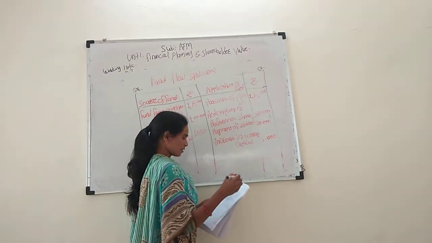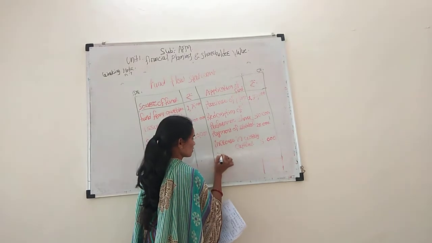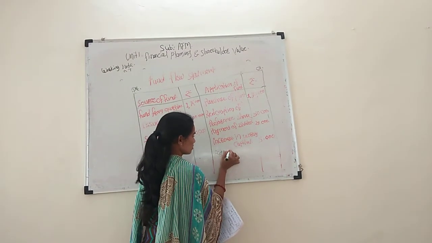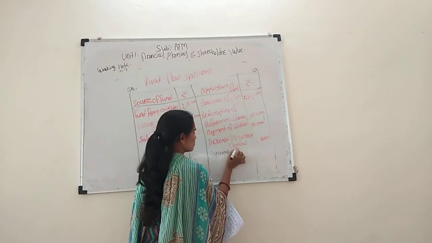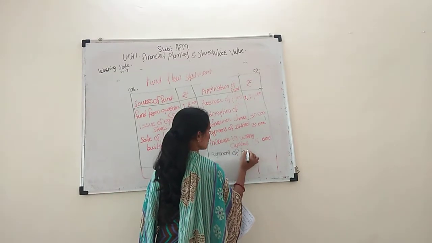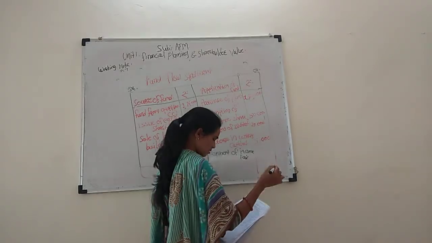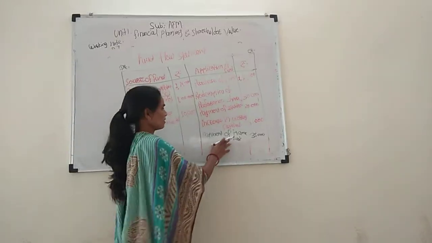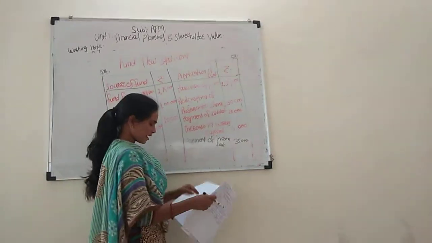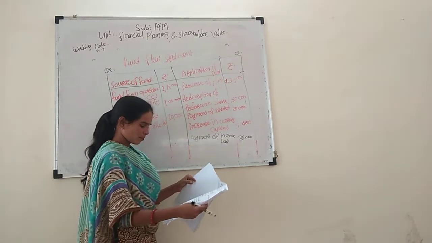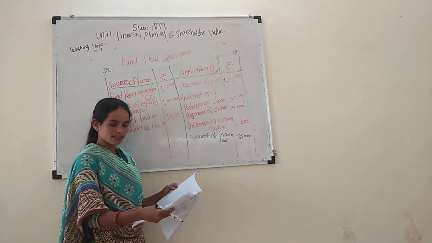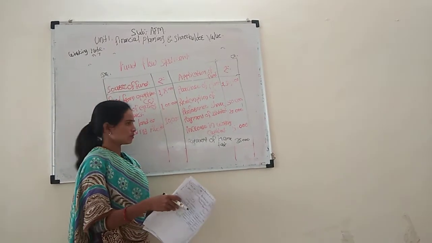Payment of income tax. From the additional information, income tax of rupees 35,000 has been paid during 2019.